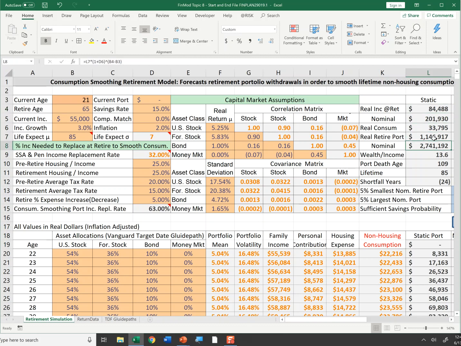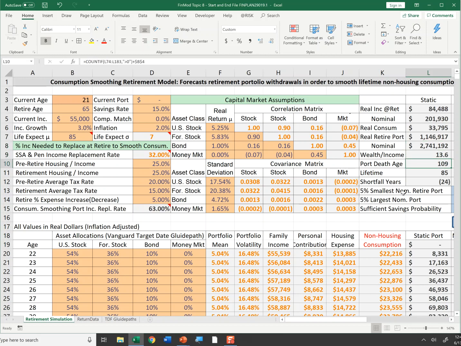This is my nominal and real portfolio values. And I do a couple calculations here. The wealth to income ratio is an important financial planning ratio I've talked about in the last topic. If I take my $1.1 million over my real income, I've saved 13.6 times my last year's income, which is a very good savings or wealth to income ratio. A lot of financial planners say you need to have at least, say, 5 times up to 15 times. So this is pretty good.